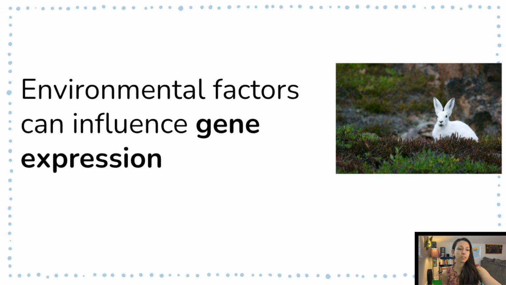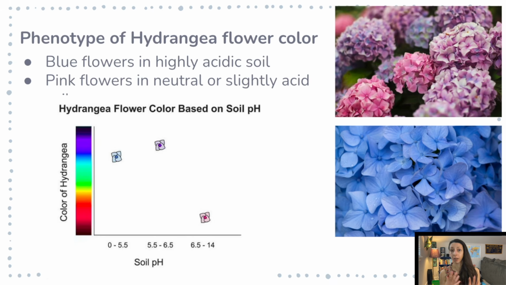There's a lot of different examples of this with, like, hydrangeas. If the soil pH is different, they can have different colored petals. And that's just how the environment is actually affecting phenotypes. It's not always just genes.